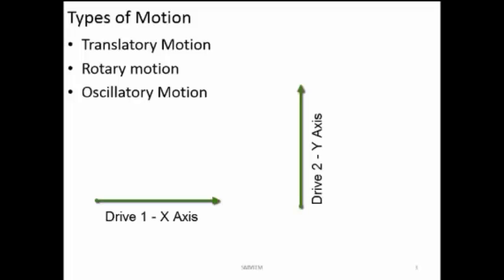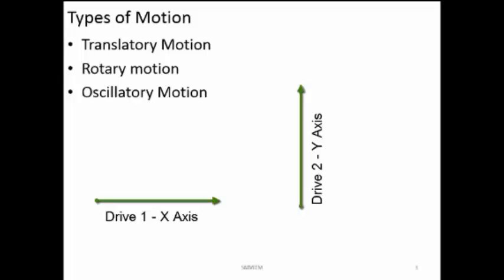Now we cannot operate the actuators, that is electrical motors, at any speed. Depending on the speed of the actuator, you are going to get a particular kind of motion. So if you want to move along a straight line, then you have to make sure that you are driving the motor at a constant speed. Then you are going to get a straight line.